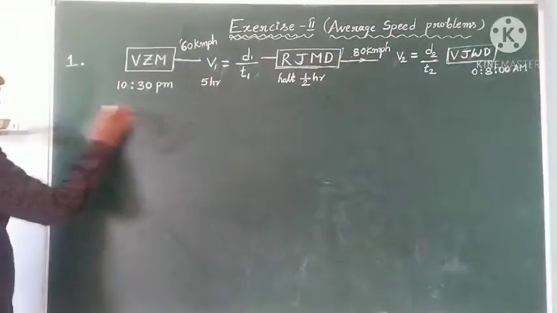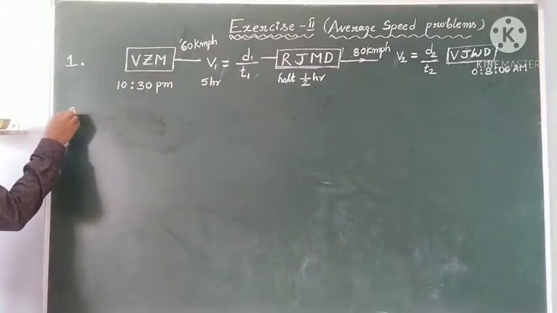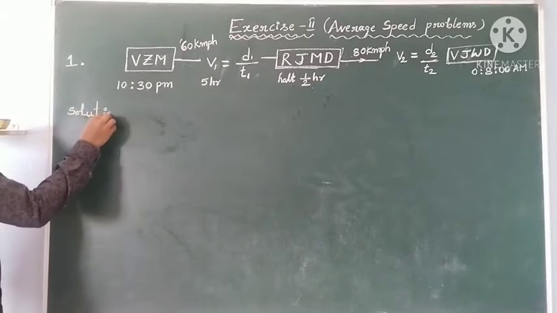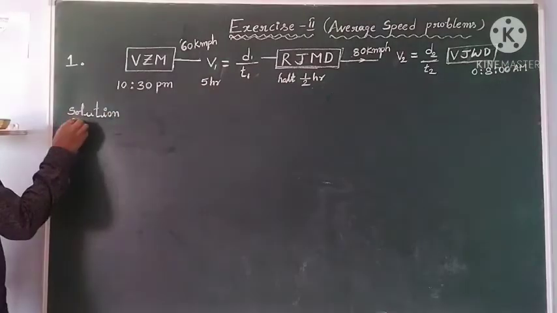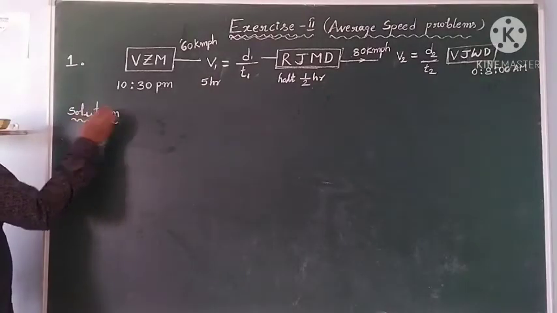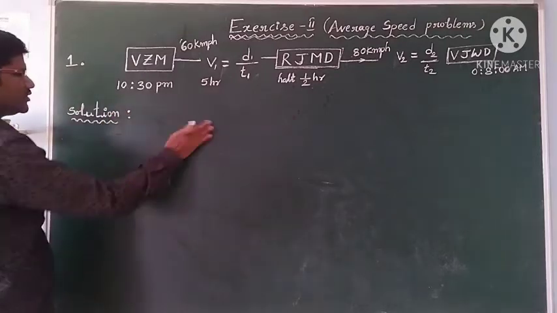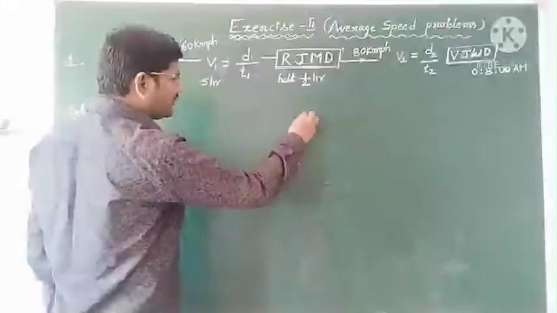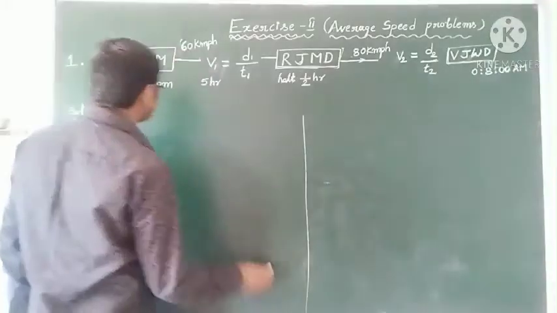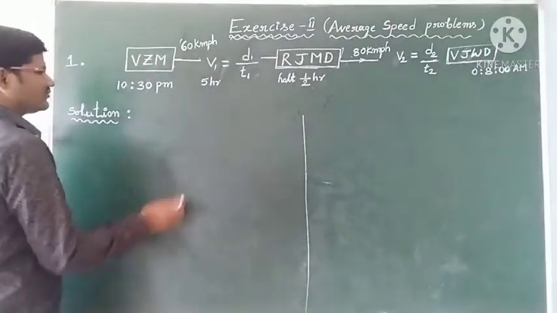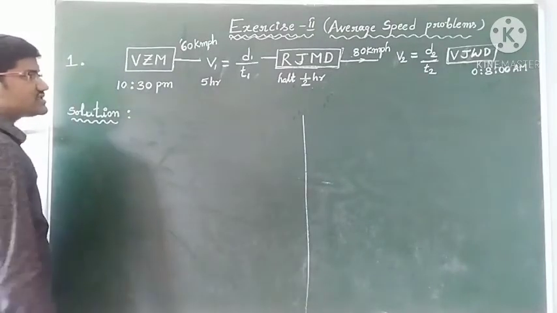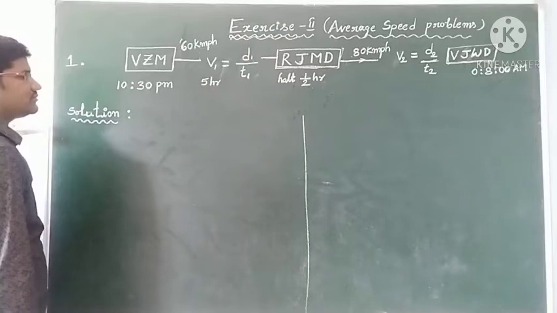Okay, students. So now the solution. We have to find the average speed. We have the formula for average speed: average speed is equal to total distance by total time taken.